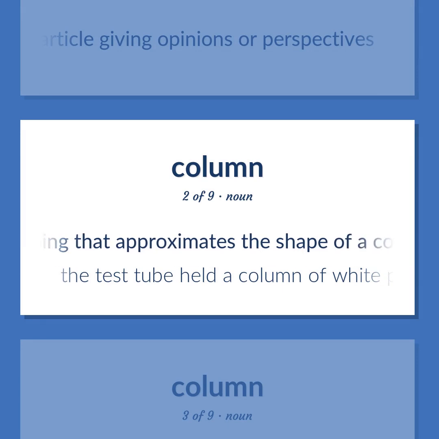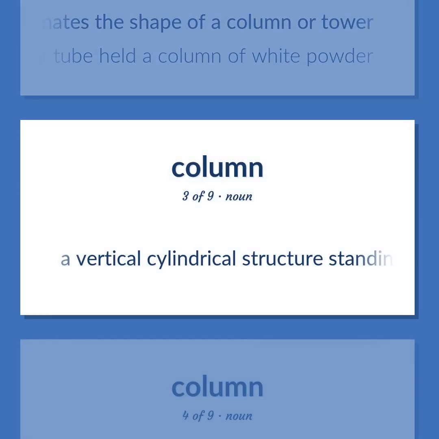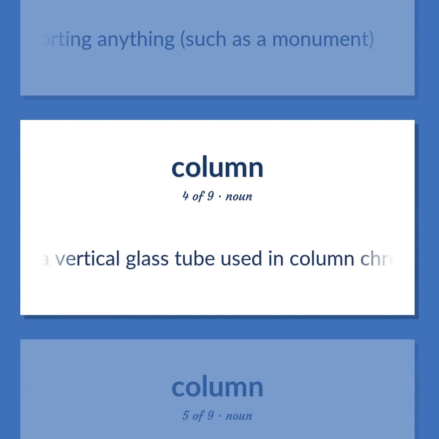Anything that approximates the shape of a column or tower. The test tube held a column of white powder. A vertical cylindrical structure standing alone and not supporting anything, such as a monument. A vertical glass tube used in column chromatography. A mixture is poured in the top and washed through a stationary substance where components of the mixture are adsorbed selectively to form colored bands.